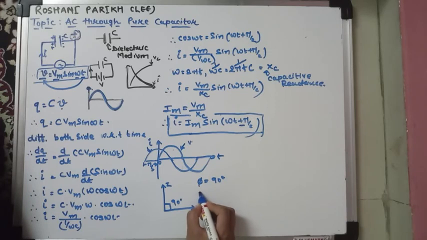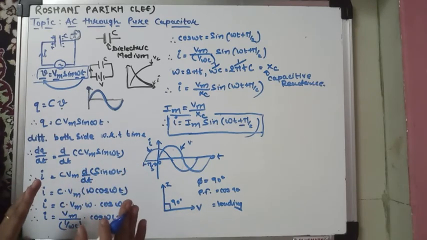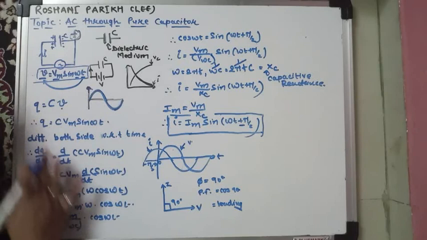So what is the power factor? Power factor is equal to cos 90, and that is the leading. Always power factor is leading in a capacitive circuit. Hope you understood what is the current equation for the purely capacitive circuit.